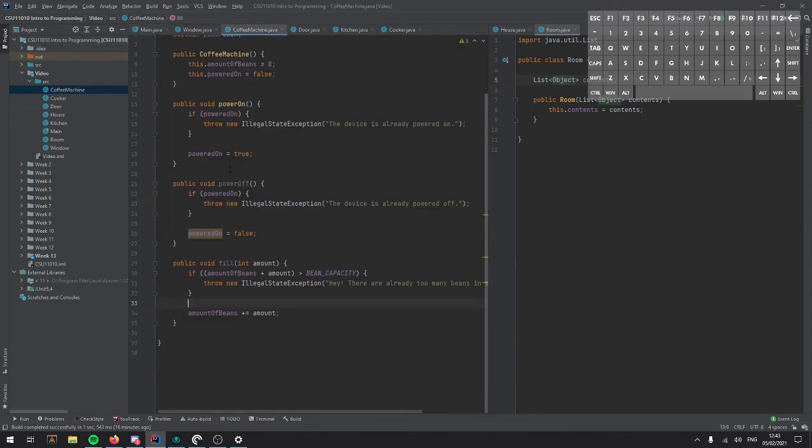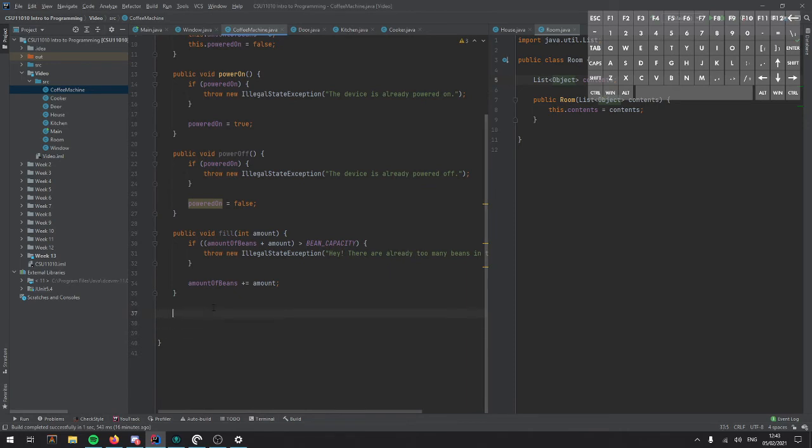Now we could actually have another more complex method, like we could have brew. So brew.